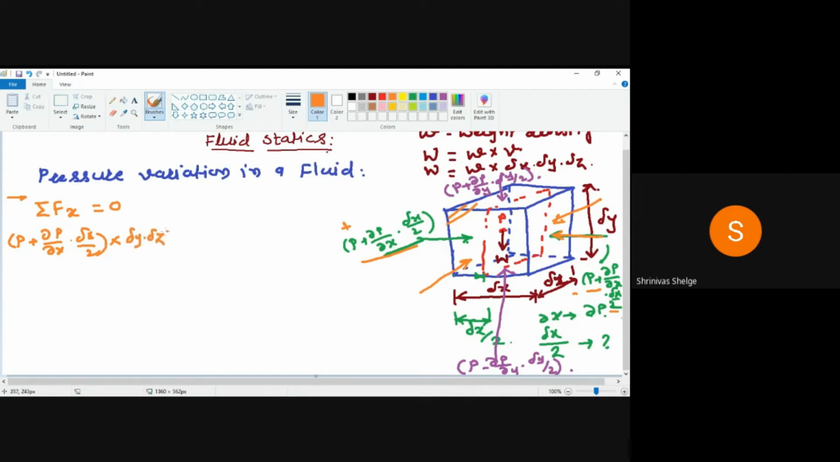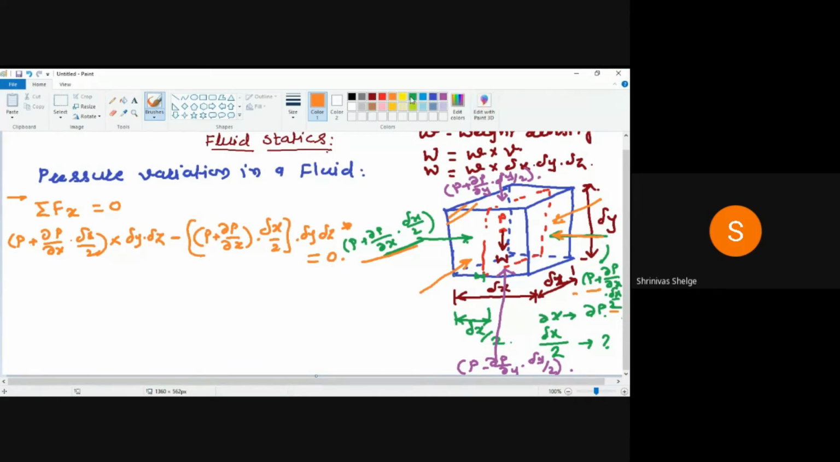So now this is the pressure force, minus, this is acting in the negative direction. Minus, here I can write P plus dou P by dou X into delta X by 2, into area. Area is delta Y delta Z, equals to 0. This is the summation of all forces acting along x direction equals to 0.